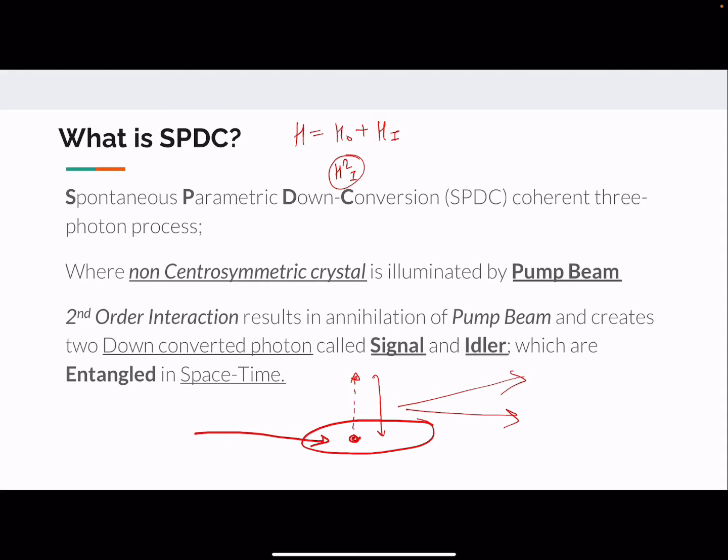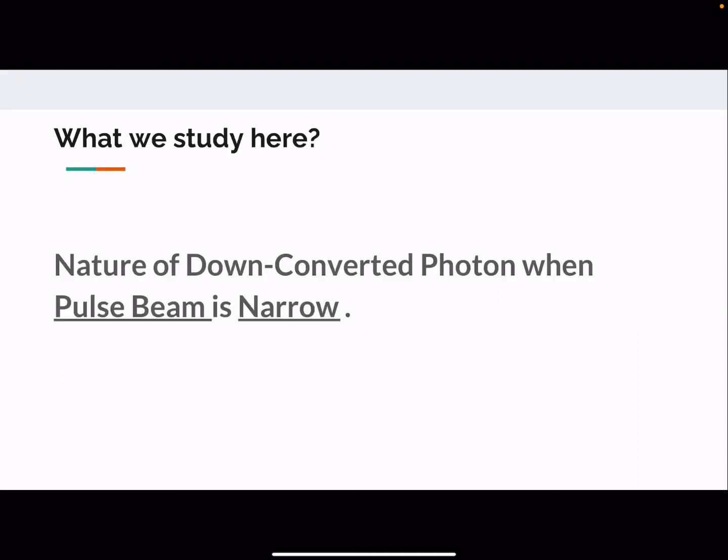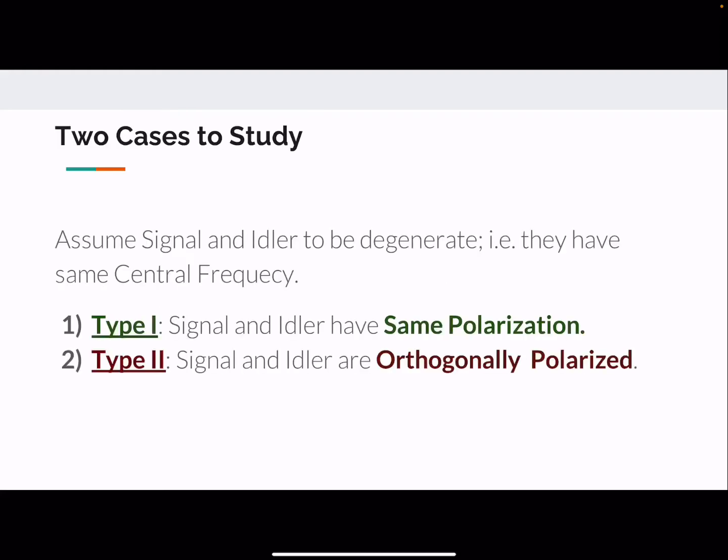The created photon pairs are entangled in space and time, and so equivalently they are entangled in their wave number and frequency. What we study here is the nature of the down converted photons, that is their coincidence count and other things, when the pump beam is taken to be narrow enough. As I mentioned, we are assuming here the signal and idler, the generated biphotons, to be degenerate. That is, they have the same central frequency. Otherwise, things will become very complicated.